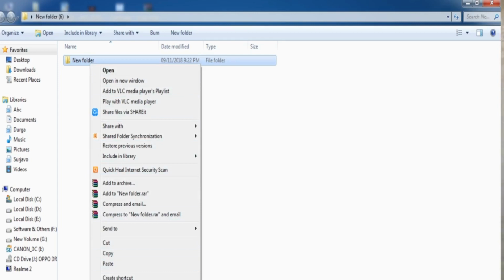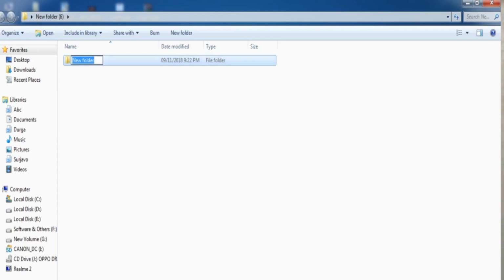Suppose for tomorrow or one month after or 1 year after, you have got a name to put on the new folder you have created. How do you rename it? First you have to single click the folder, then right click on the folder and a big drop down menu comes. You have to see that there are many options. It is very difficult to find, but the third last option is Rename. Approximately third last is Rename, and you have to single click on that option, and on the desktop the